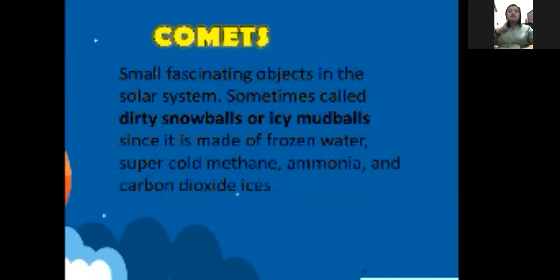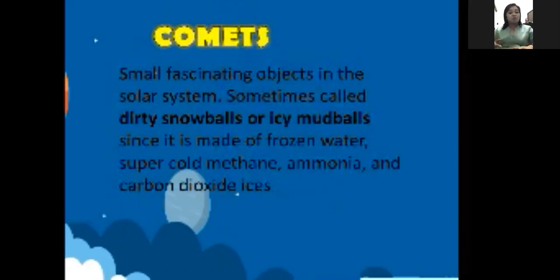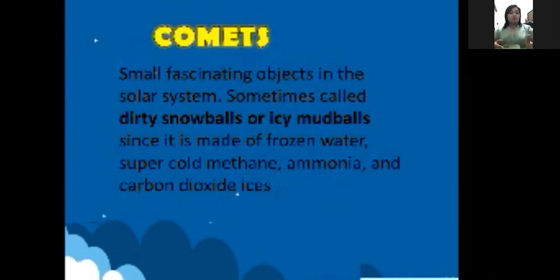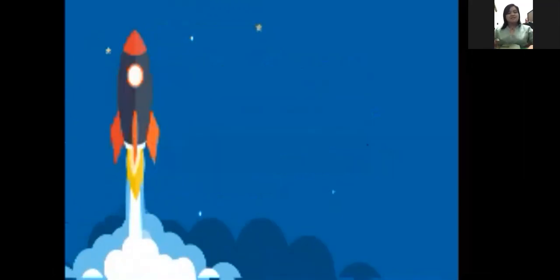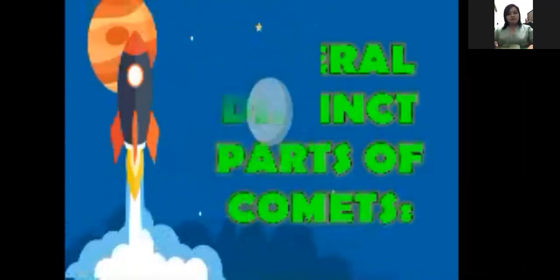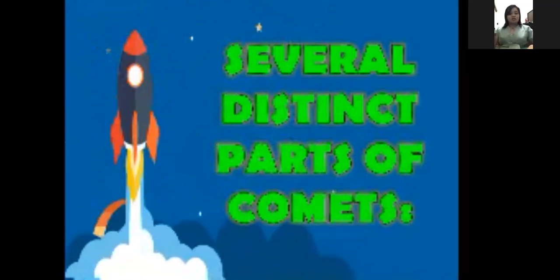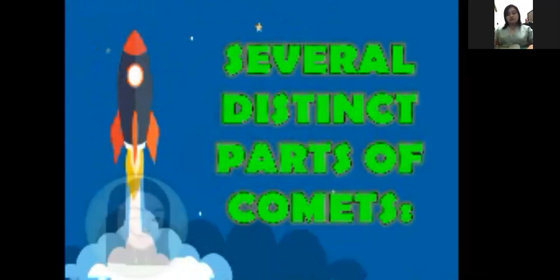Now, let us go on to the next part, which is the comets. As we all know, comets are small, fascinating objects in the solar system. They are sometimes called dirty snowballs or icy mudballs because of their color, since they are made of frozen water and super cold methane, ammonia, and carbon dioxide ices. There are several distinct parts of a comet.